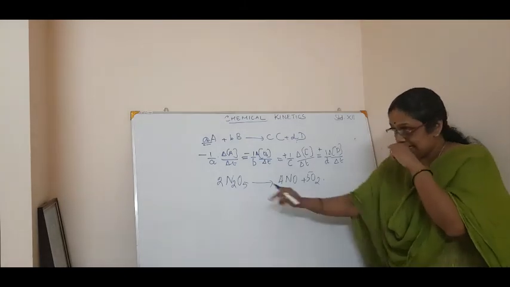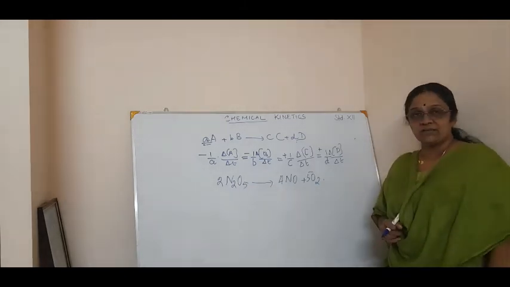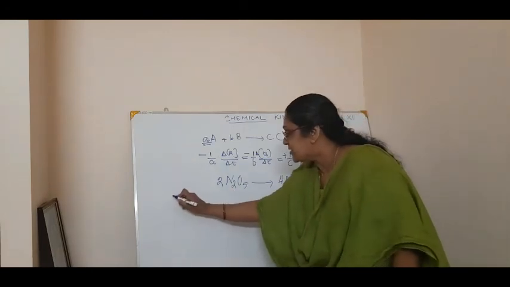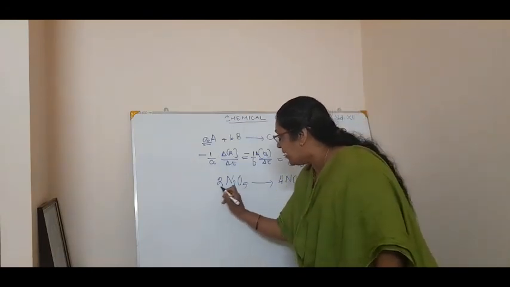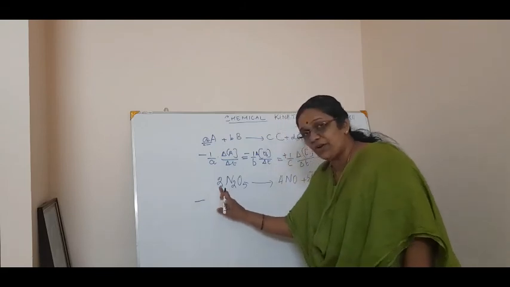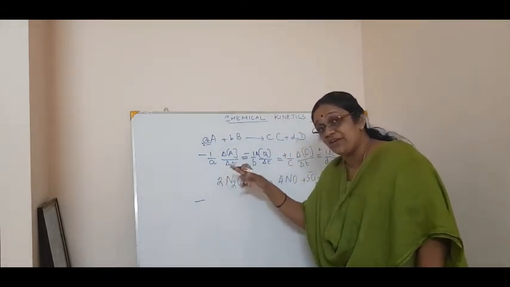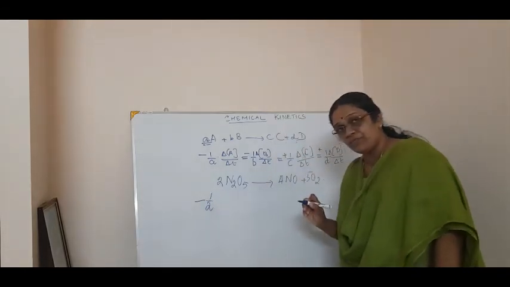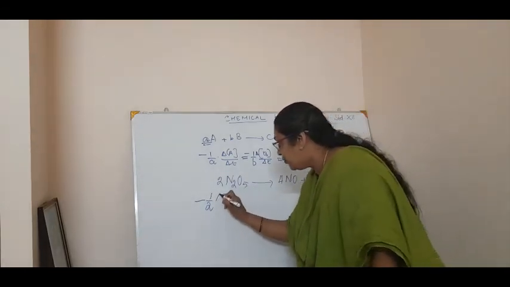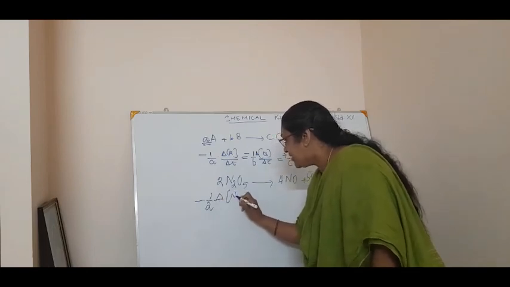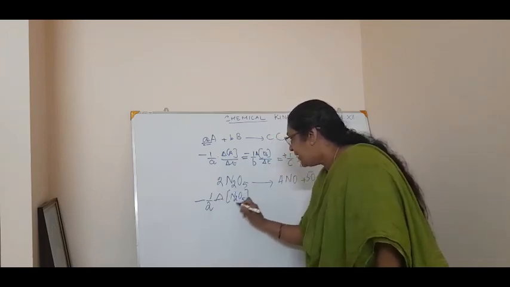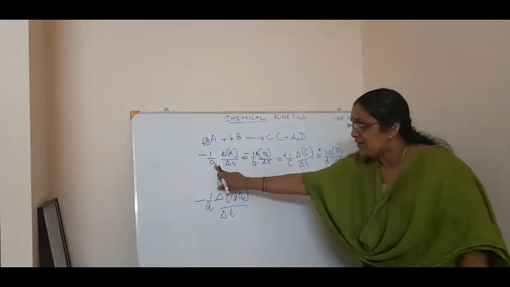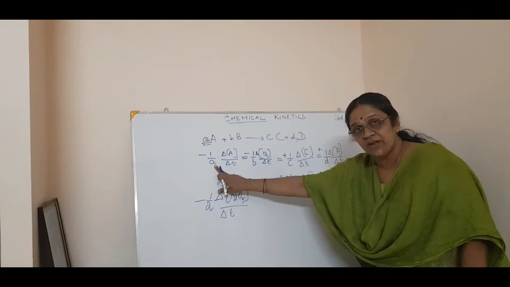I mean for the reactants as well as the product. So you apply this. How will you write? In the case of N2O5, the rate of reaction for N2O5 is what? Minus, what is the stoichiometric coefficient here? 2. So you have to divide this by 2, isn't it? So it will be minus 1 by 2 into delta concentration of N2O5 divided by delta t. See, you have to divide it by the stoichiometric coefficient.